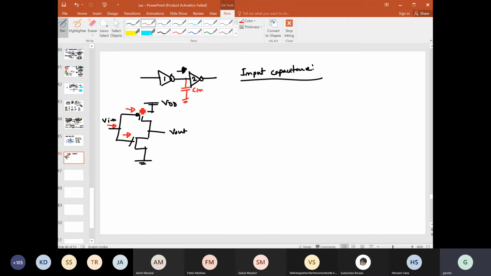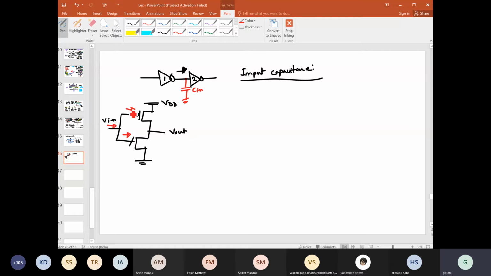But we will consider the worst case scenario. Worst case scenario means when the capacitance is maximum. If the capacitance on this side is slightly lower than that, then that is not an issue. But while designing something, we should always see what is the worst case that we may encounter.